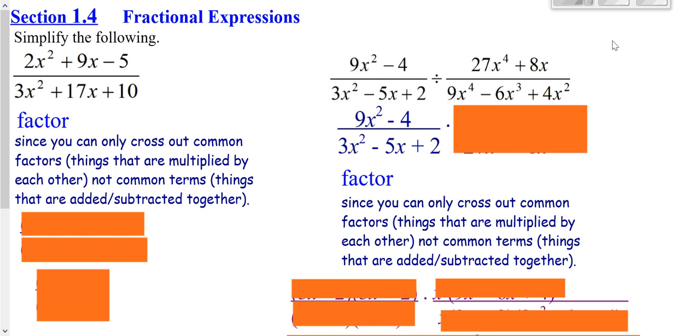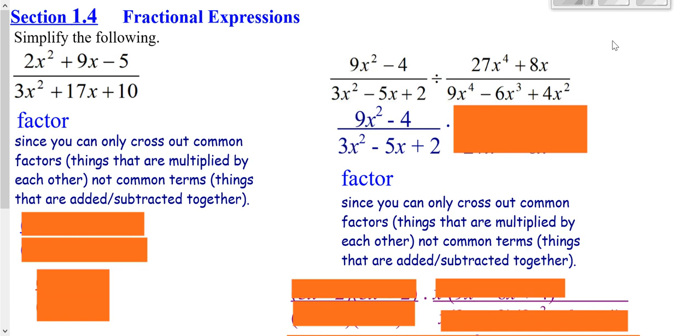We're going to look at dealing with fractional expressions. We're going to be looking at simplifying fractions that have algebra or variables in them. We're going to look at multiplying and dividing fractions, adding and subtracting fractions, and dealing with roots that are in fractions.